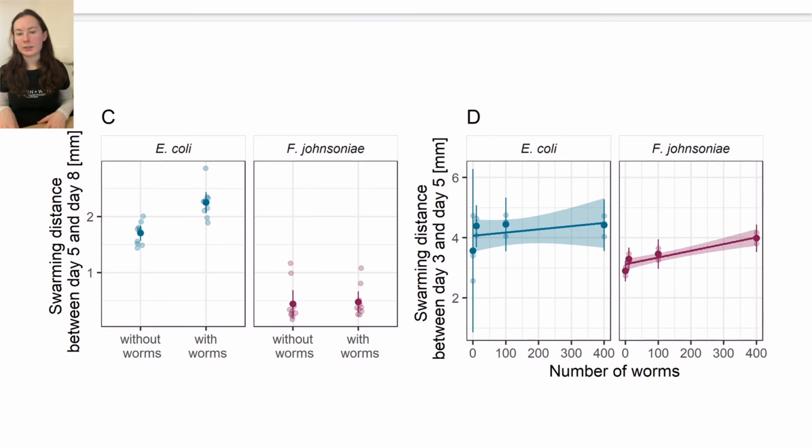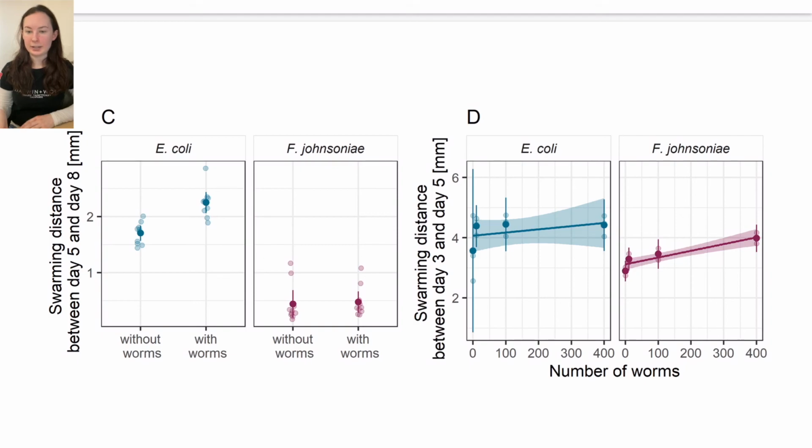We hypothesized that this response happened between day 5 and day 8 because we initially added larval worms to the assay plates, and it took them about 5 days to mature and to start laying eggs and reproducing. So during this time, the worm population was actually growing, and we hypothesized that M. xanthus was responding to the increasing worm population size.